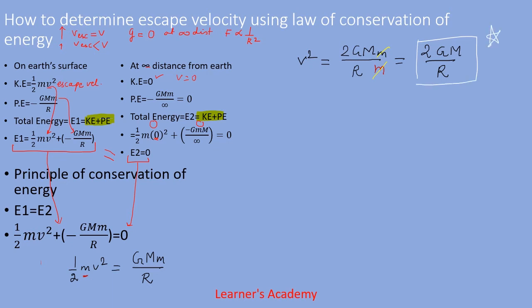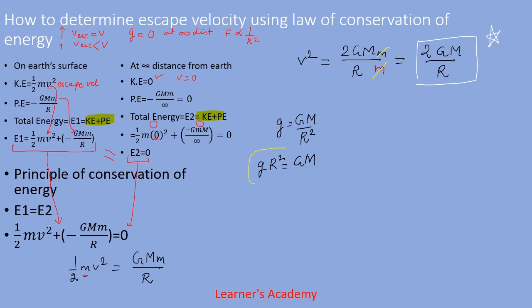Now if we want escape velocity in terms of g, that is acceleration due to gravity, then we know that g is given by the formula GM upon r square. So GM is equal to gr square.